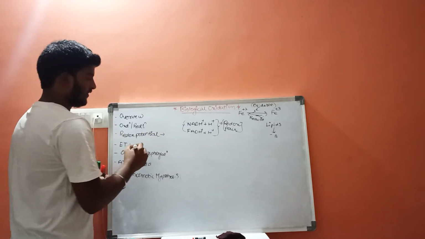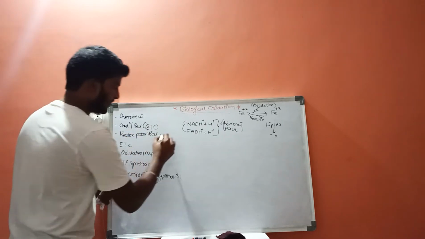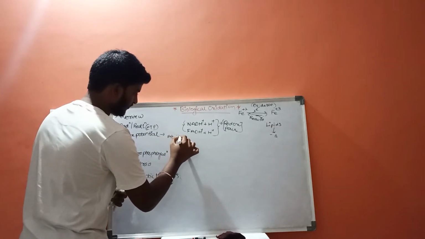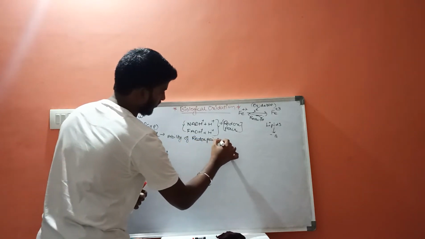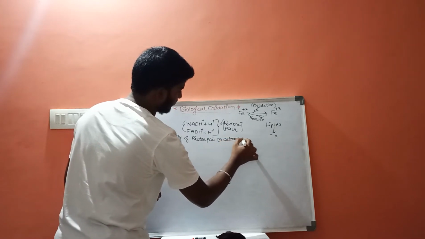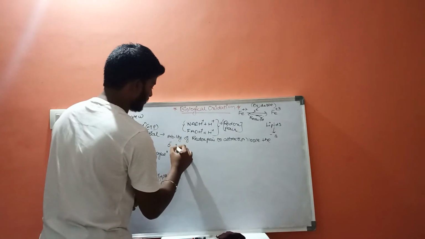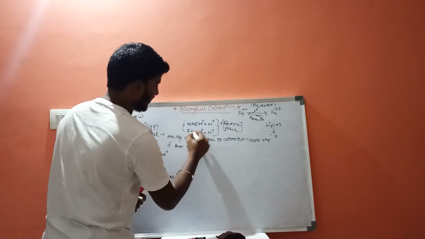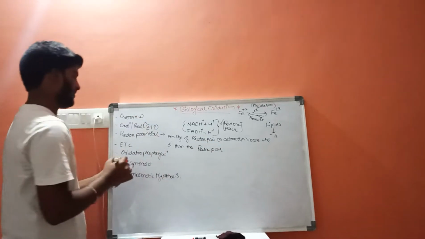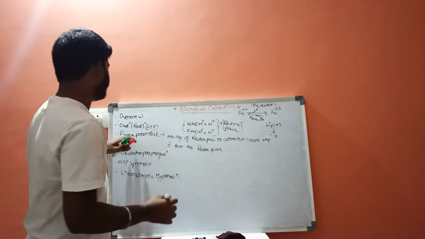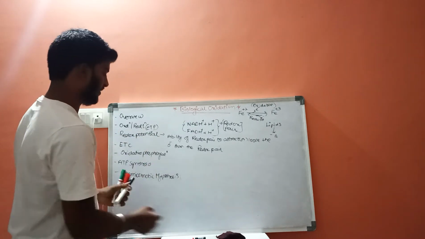It is also called electron transport potential. This is about redox potential.